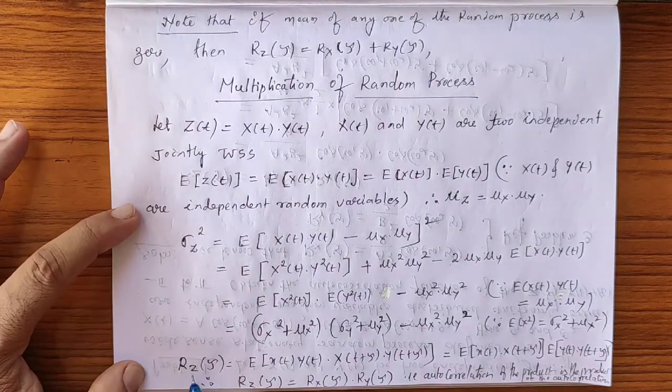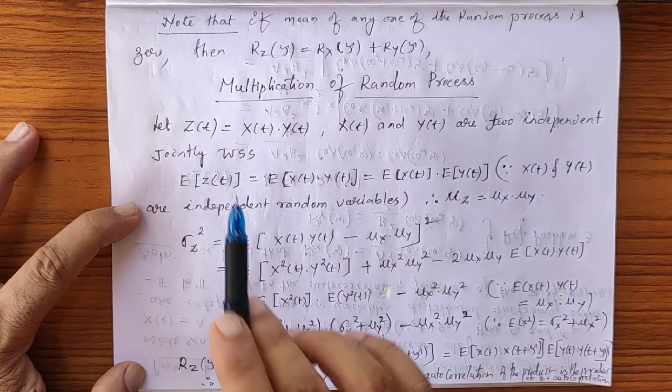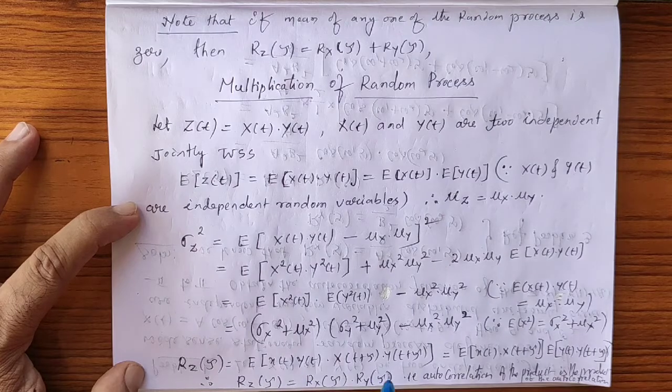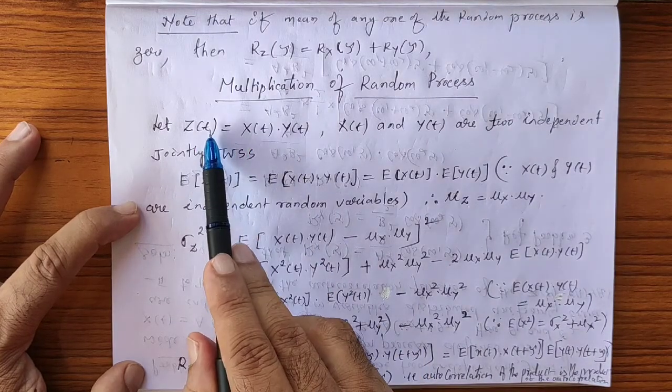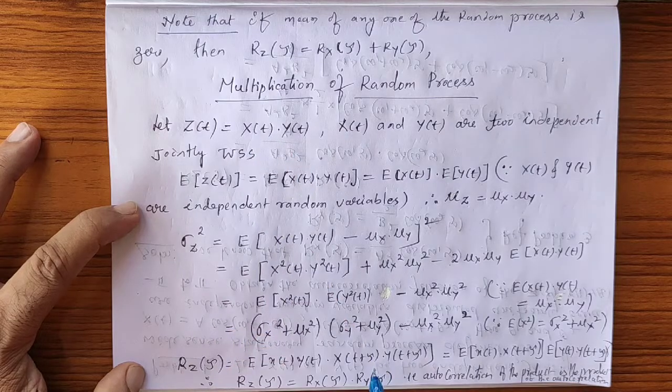So next, the autocorrelation. What is autocorrelation? That is given by expected value of z of t into z of t plus tau. So z of t is what? x of t into y of t. What is z of t plus tau? Substitute t plus tau here, you will get this.